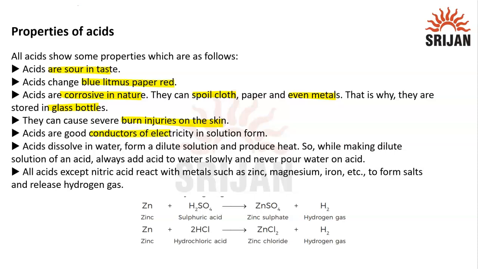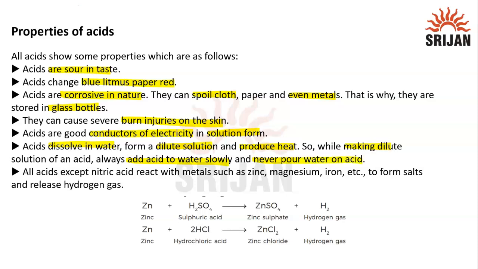Acids are good conductors of electricity in solution form. They dissolve in water, form a dilute solution, and produce heat. So, while making a dilute solution of an acid, always add acid to water, not water to acid. We always have to add acid into water slowly and never pour water on acid.